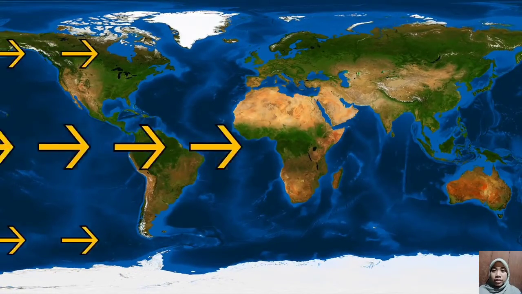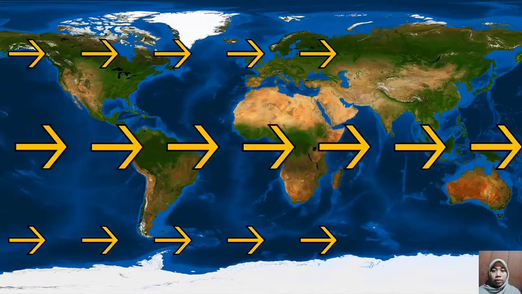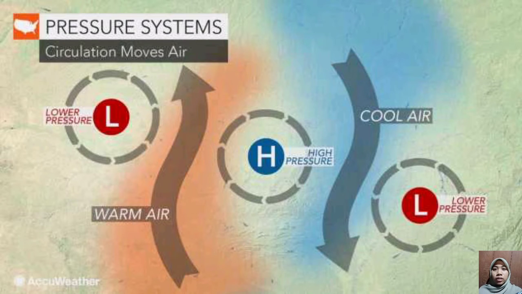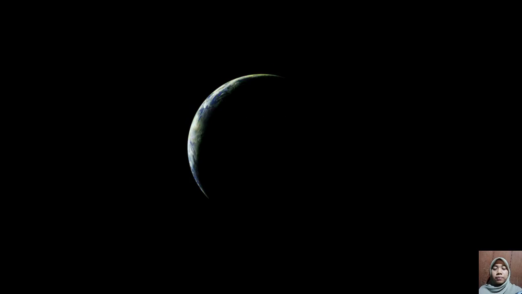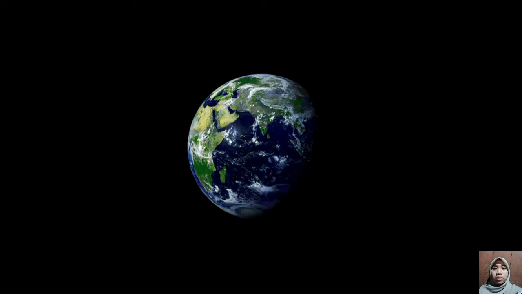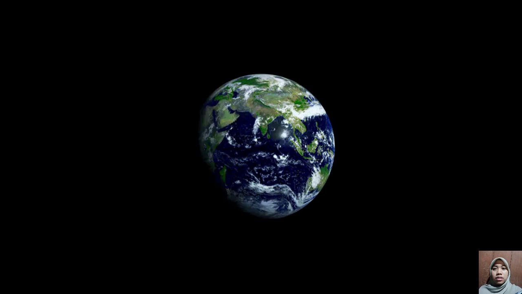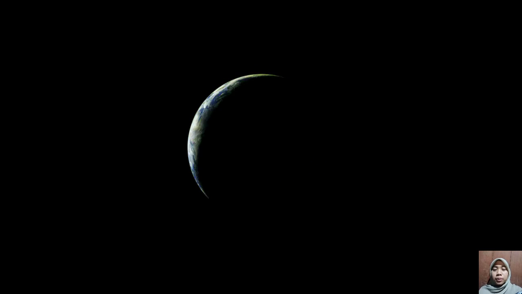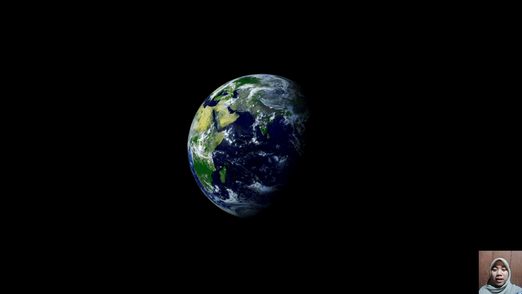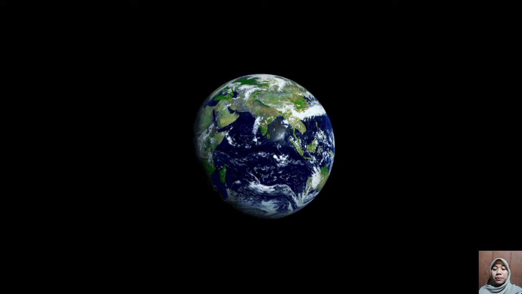Air should move from areas of high pressure to areas of low pressure. The Earth rotates once every 24 hours in one day. The number of hours will be the same in all parts of the Earth. The North and South poles are on the vertical axis of the Earth's center of rotation. The North Pole and South Pole have the smallest diameter on the planet Earth.